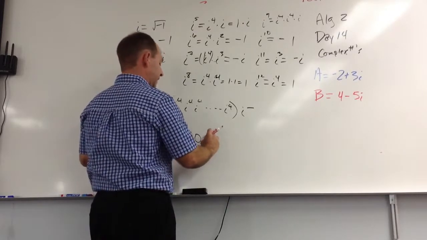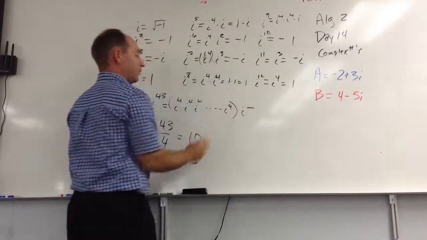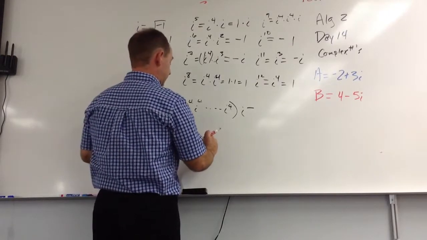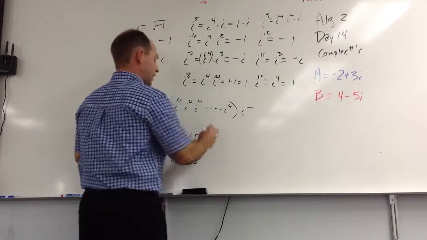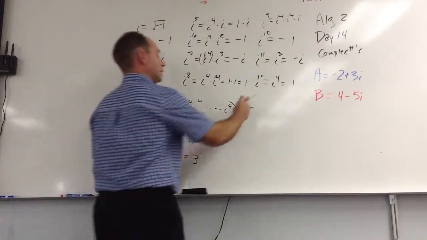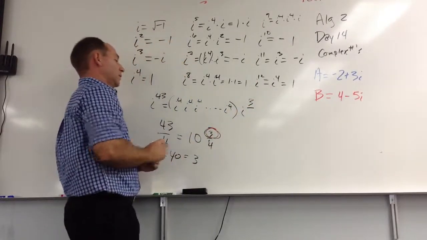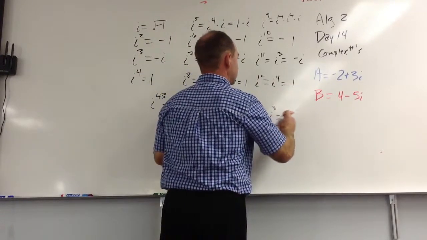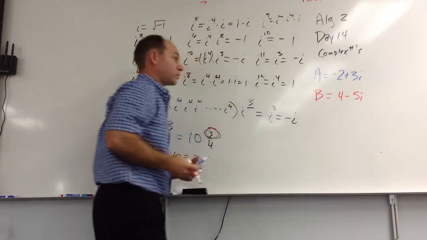So I'm going to have i to the fourth 10 times. Well, each time it's just 1. And then we're going to have that remainder of 3. So i to the 43rd is the same thing as i cubed, which is the opposite of i.